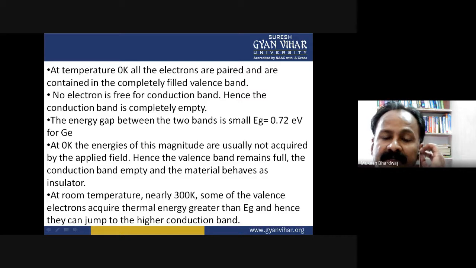So the thermal energy provides the thrust to cross over the threshold, that is the Fermi level, and the electrons start jumping from the valence band to the conduction band. In this way, by acquiring a sufficient amount of energy, electrons take part in conduction.